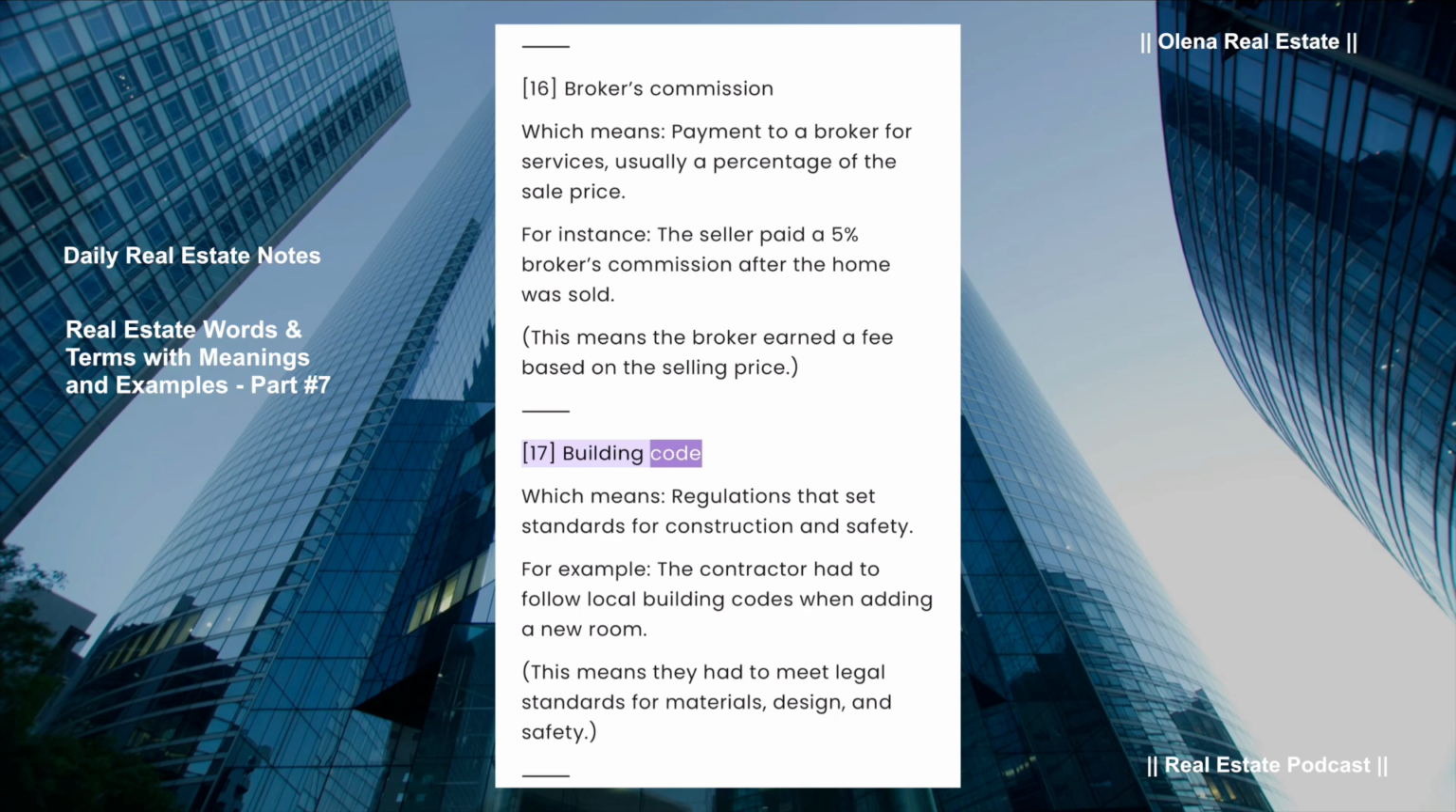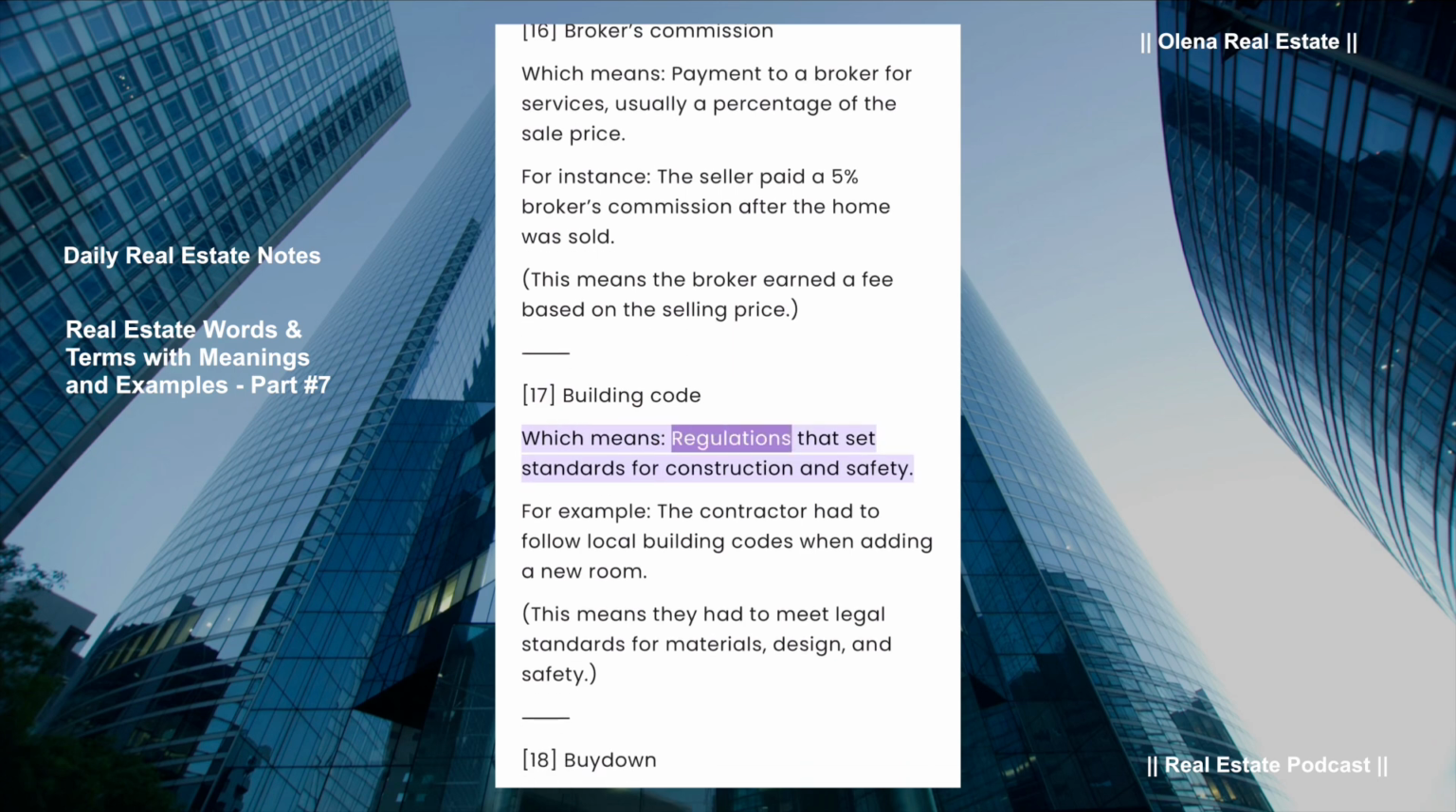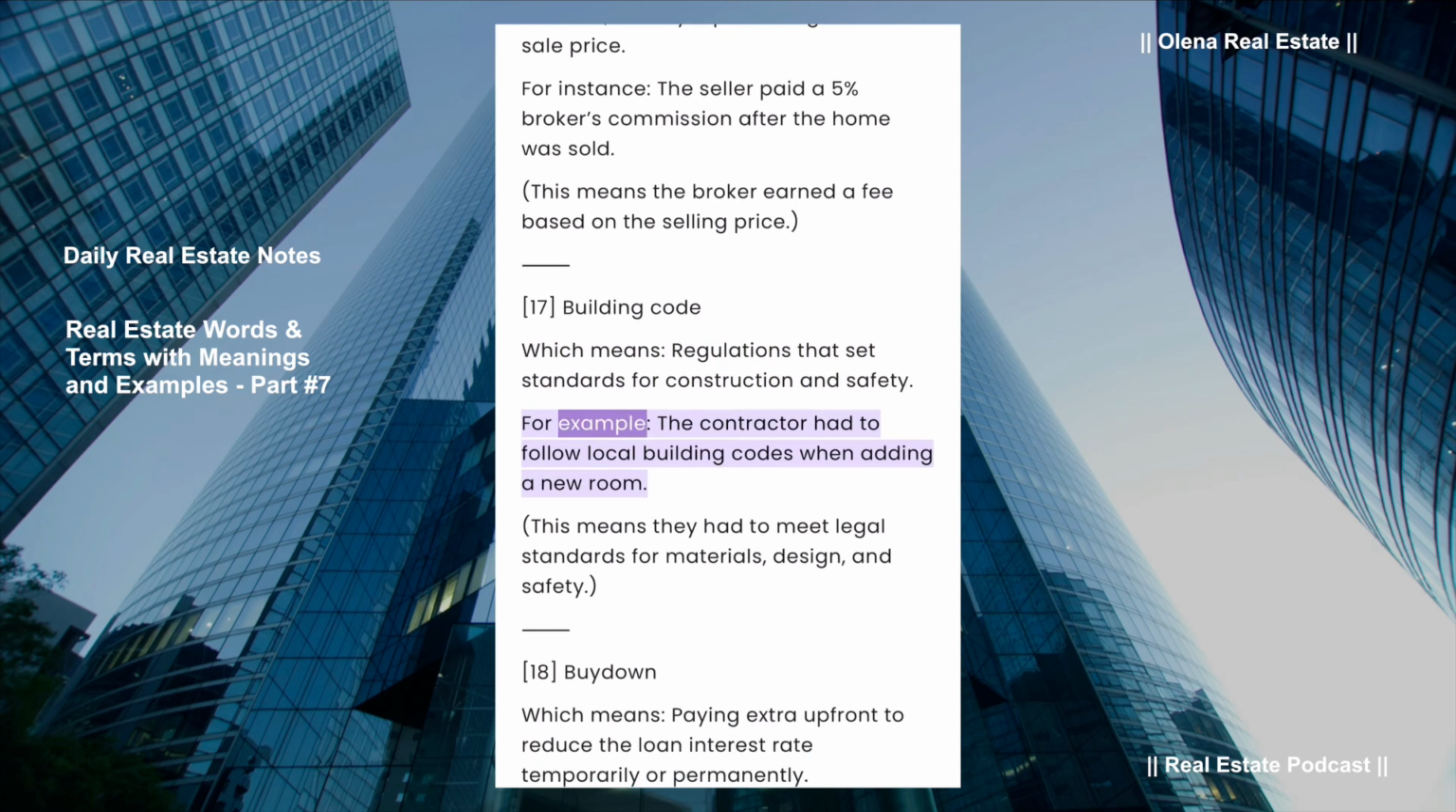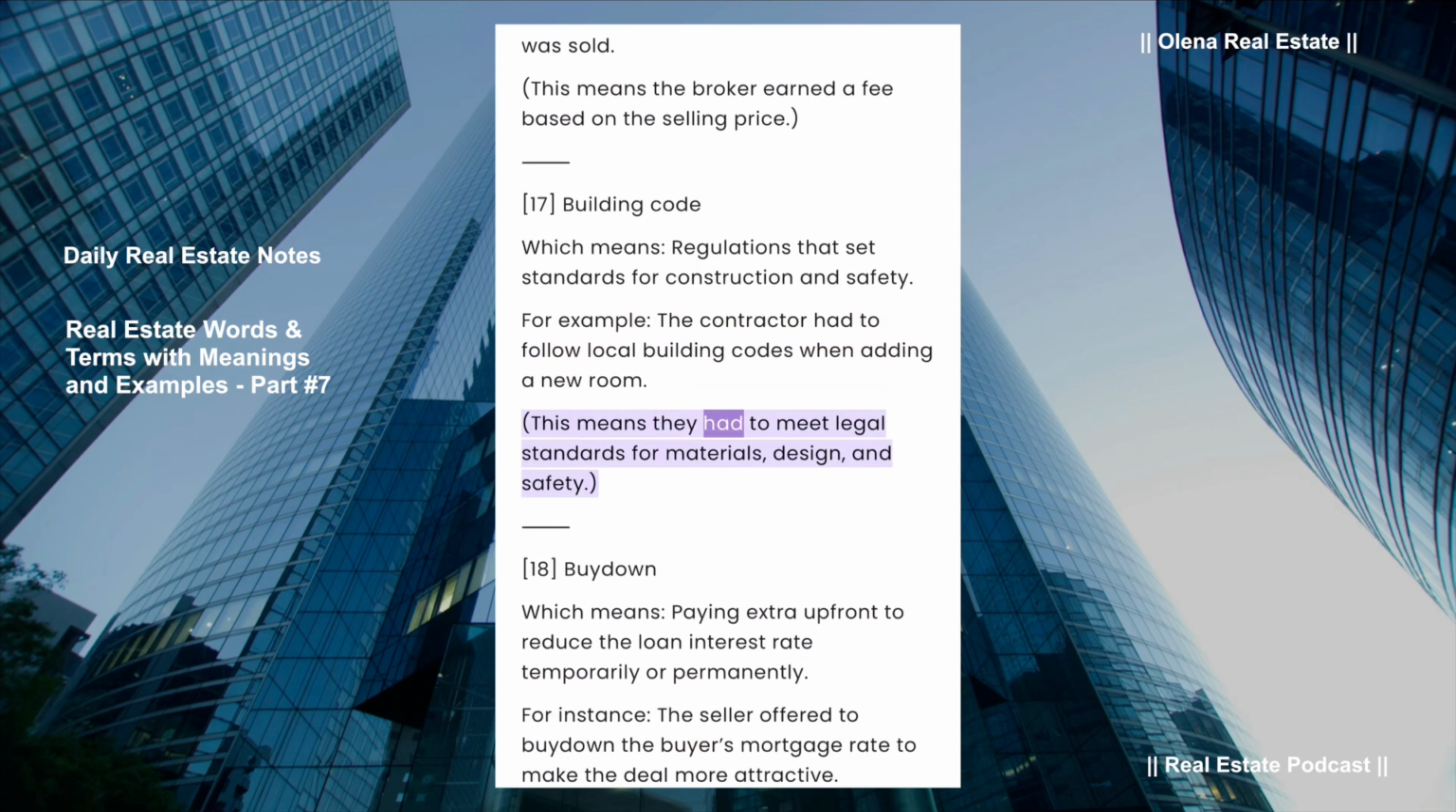Building code, which means regulations that set standards for construction and safety. For example, the contractor had to follow local building codes when adding a new room. This means they had to meet legal standards for materials, design, and safety.